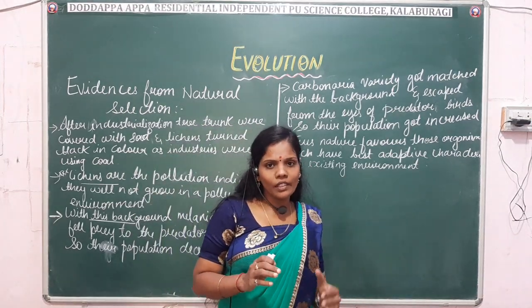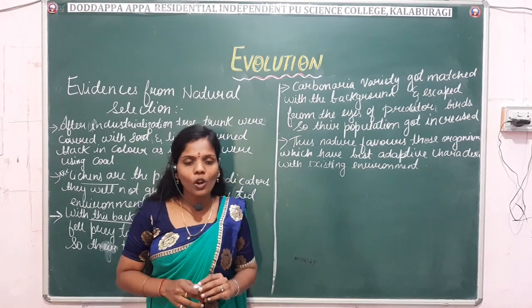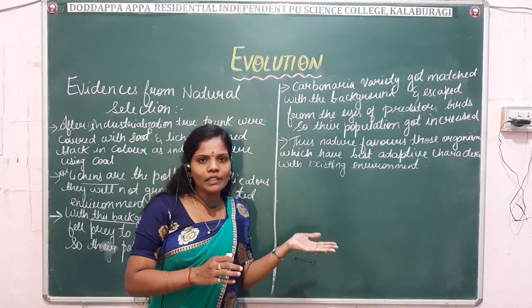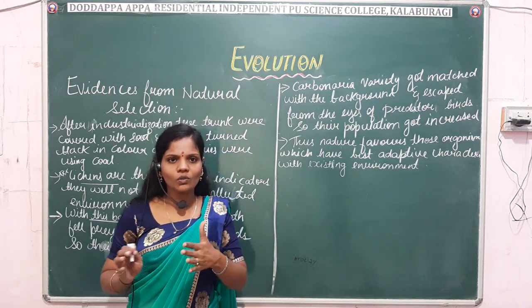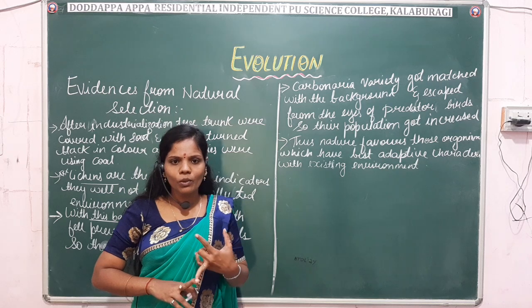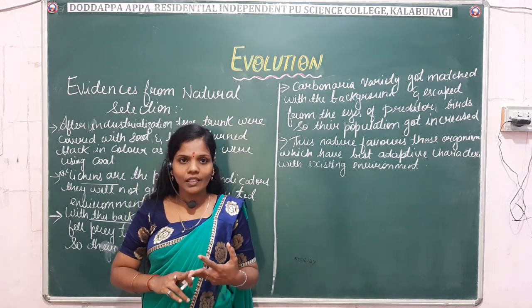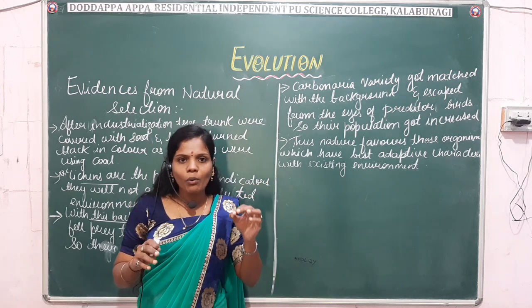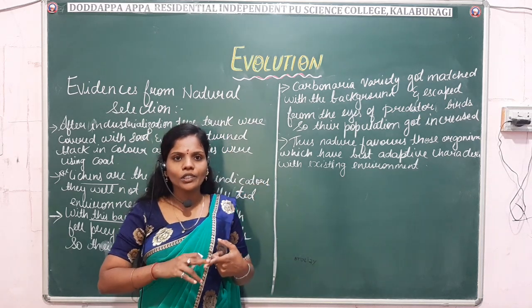Fine. So here, I will give you a simple example on a white cloth. Let's compare before industrialization and after industrialization. Before industrialization, the peppered moth population was more and the melanic form population was less. It was like white spots on a cloth. White spots are the peppered moth and the black spots are the melanic.